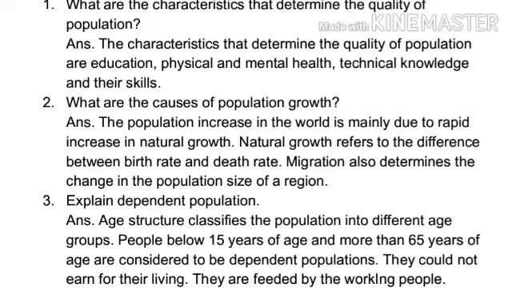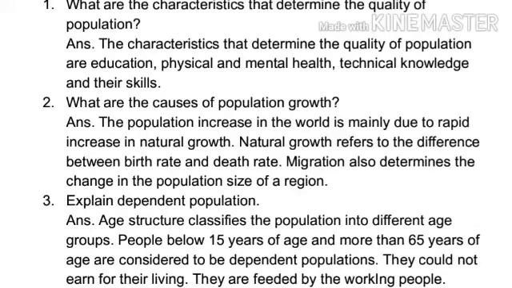Second, what are the causes of population growth? Answer. The population increase in the world is mainly due to rapid increase in natural growth. Natural growth refers to the difference between birth rate and death rate. Migration also determines the change in the population size of a region.